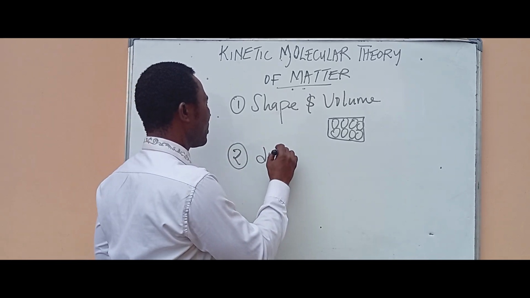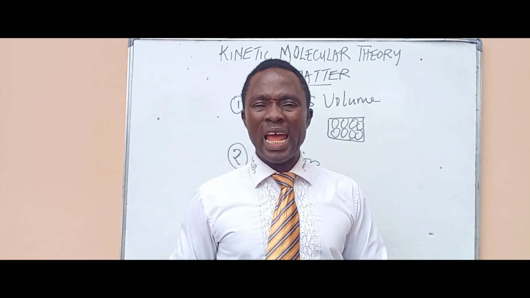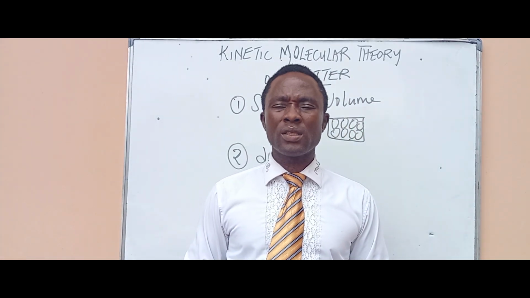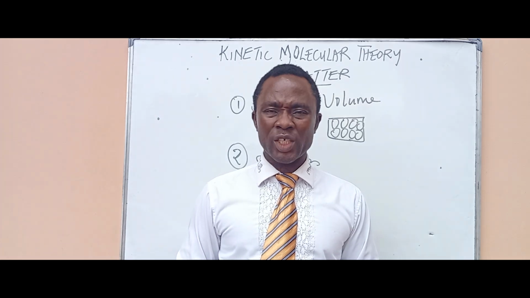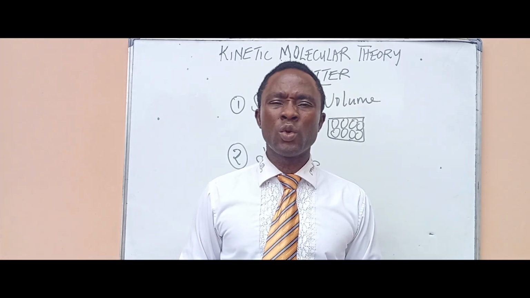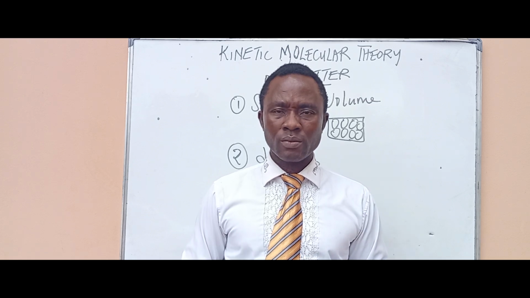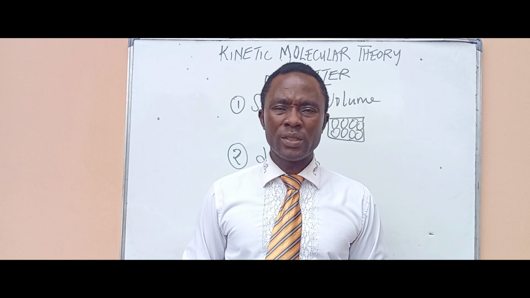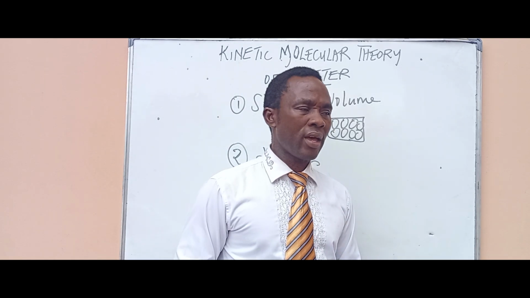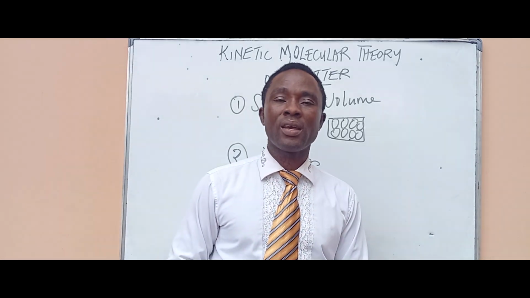What again can we explain using the kinetic theory of matter? We can explain diffusion. Remember, gas molecules are far apart and they have the highest speed.